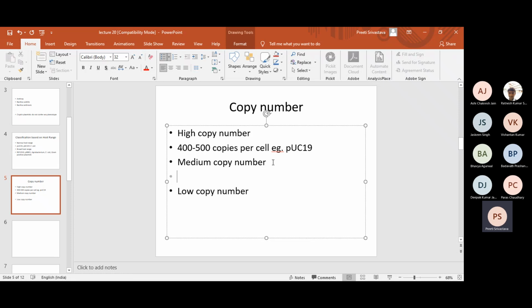Medium copy number plasmids are usually present in 15 to 20 or maybe 30 copies per cell. For this, the examples are plasmid pSC101 and another plasmid. These plasmids are medium copy number plasmids because the copies are present in the range of 15 to 20. Low copy number plasmids, as the name itself says, have copies in the range of 1 to 2 copies per cell. Okay, and the examples for these are plasmids.